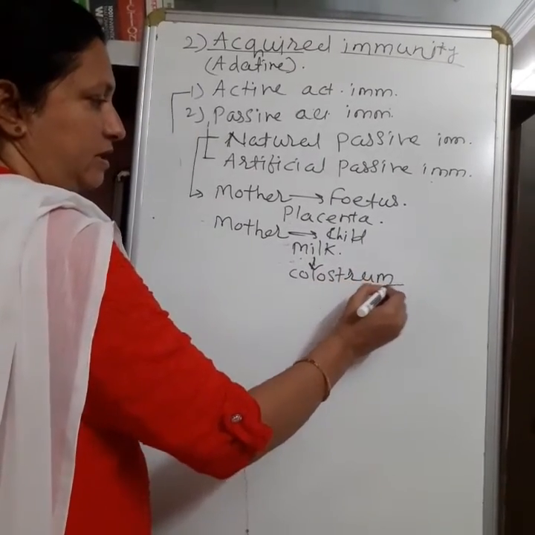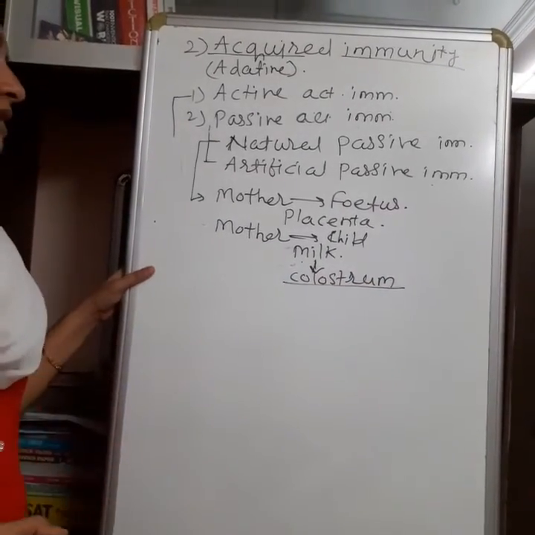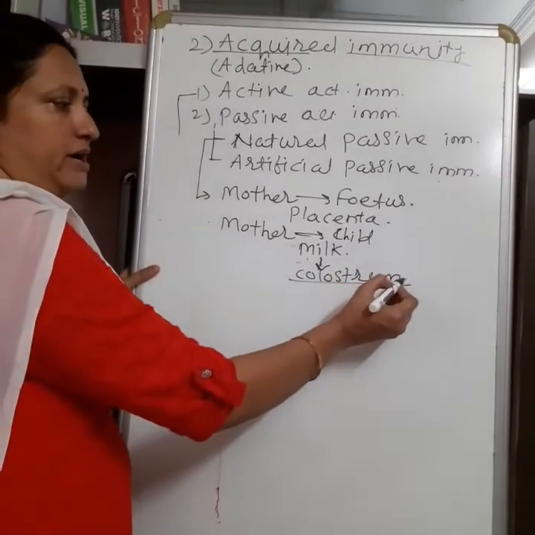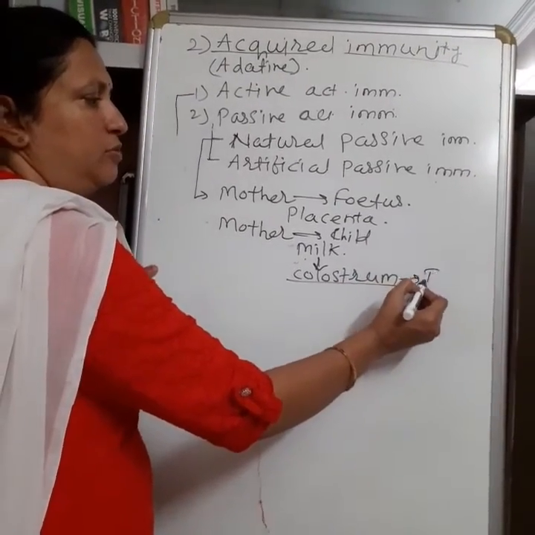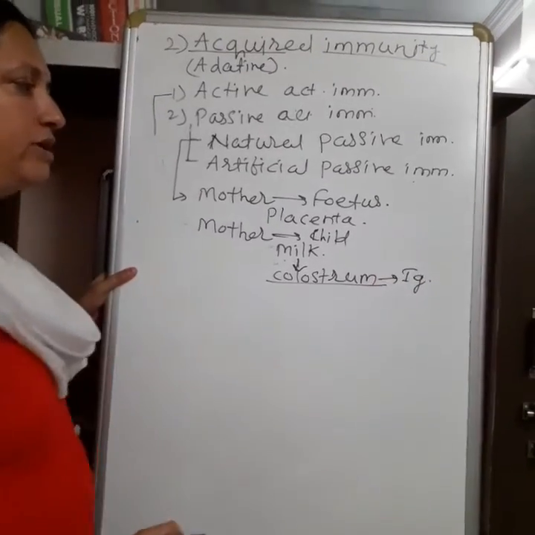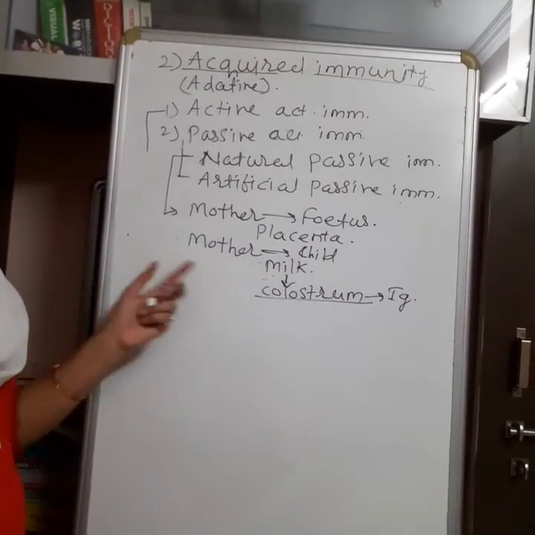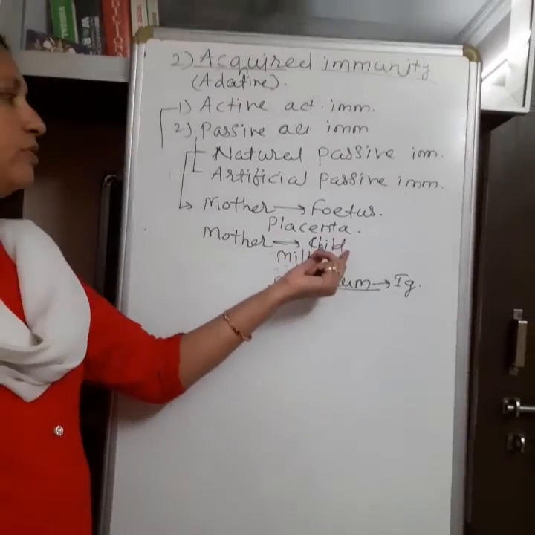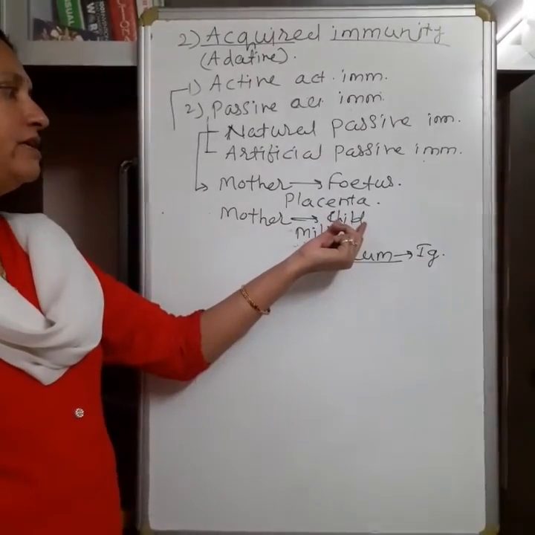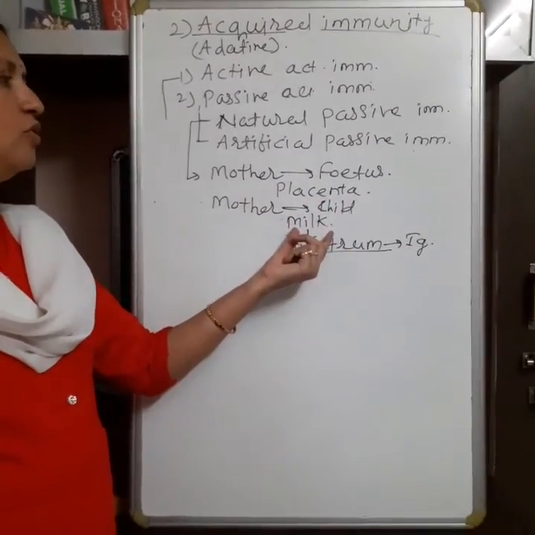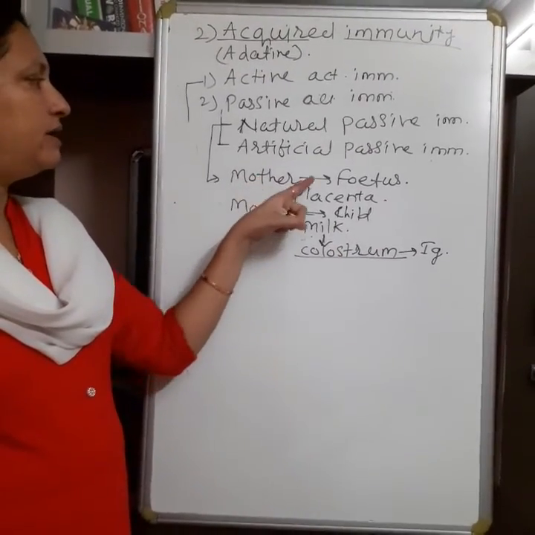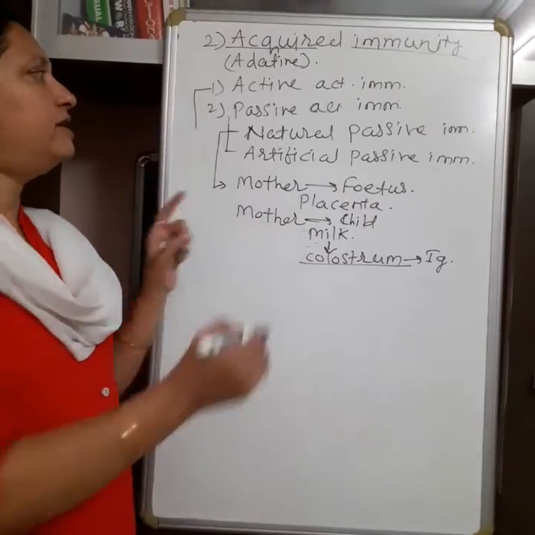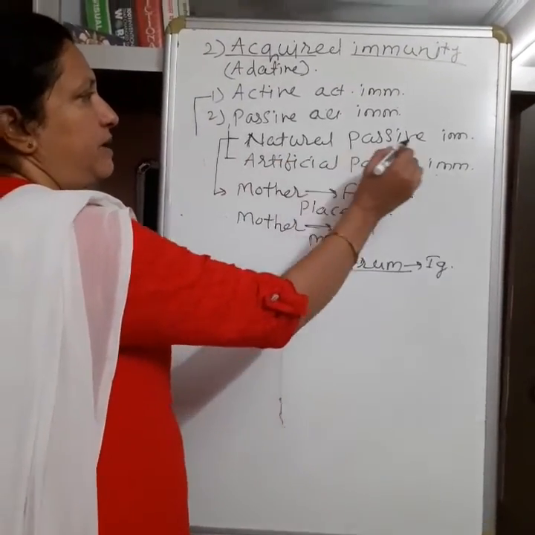It is a thick yellowish liquid, and this colostrum consists of immunoglobulins, meaning antibodies. These antibodies are helpful for the protection of the child after birth, and they remain active only for a few days. So it is passive immunity, but the antibodies come naturally, so it is called natural passive immunity.